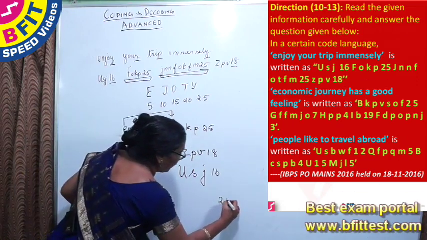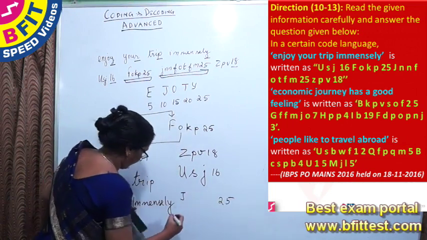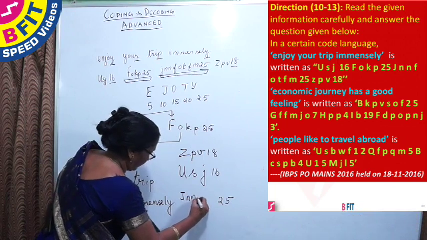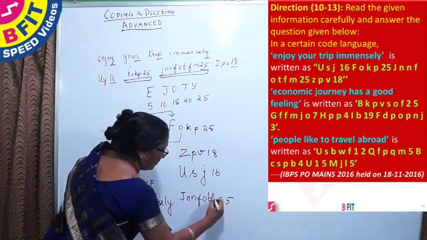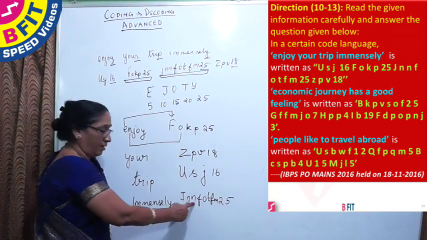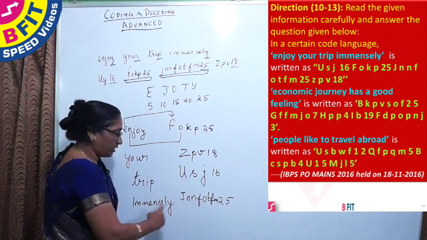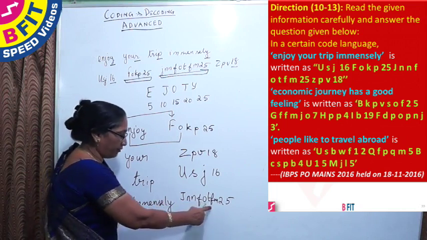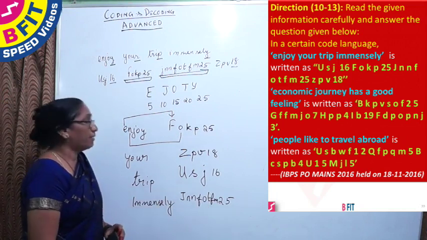Y is 25. After I, J. After M, it is N, and then E becomes F, N becomes O, S becomes T, E becomes F, and L becomes M, and thus we have the code for immensely.